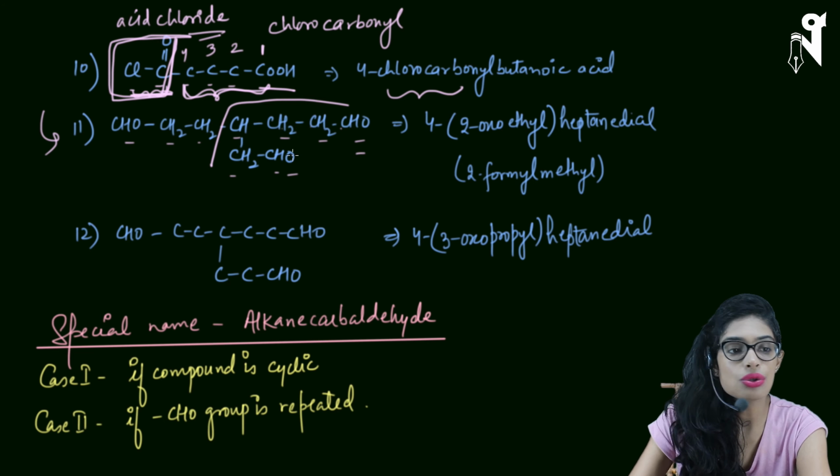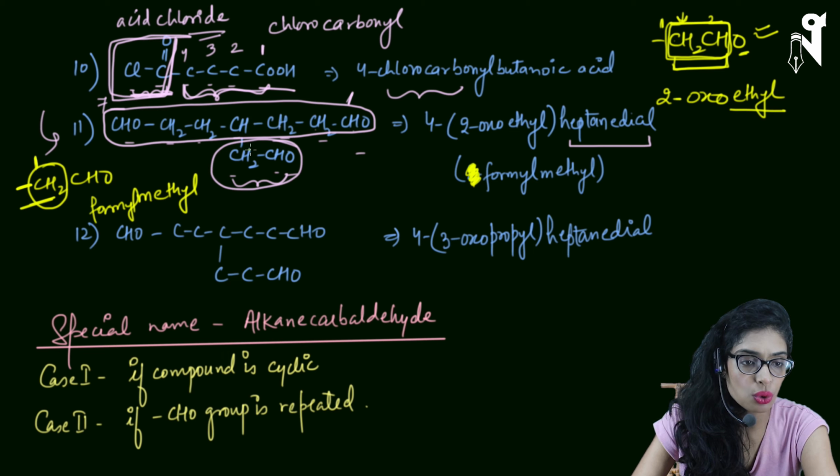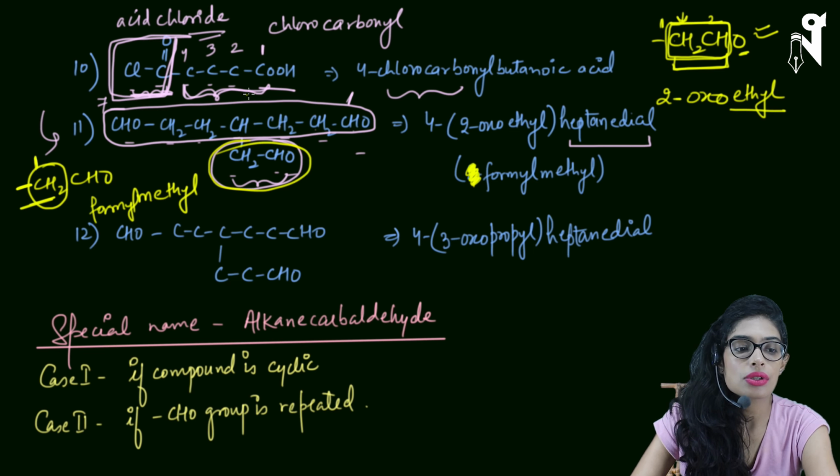So it can be two names. I have by mistake written 2 formyl. I think I need to correct it. Just remove it. Okay. So I have two ways of writing the name. Either I can write 4. 4 is the position of this whole group itself. Okay. So this is the 4th position.